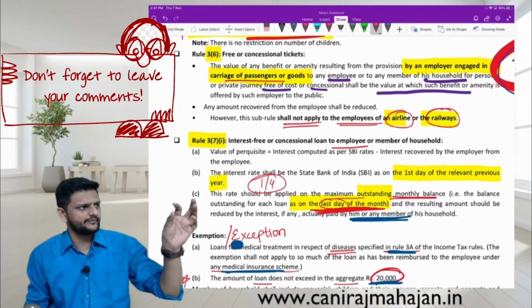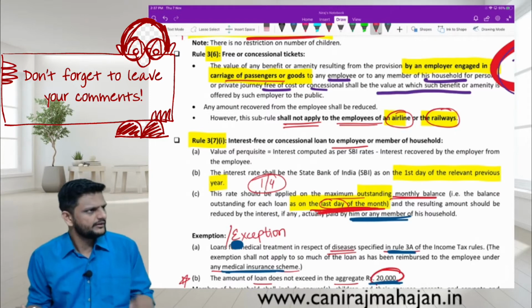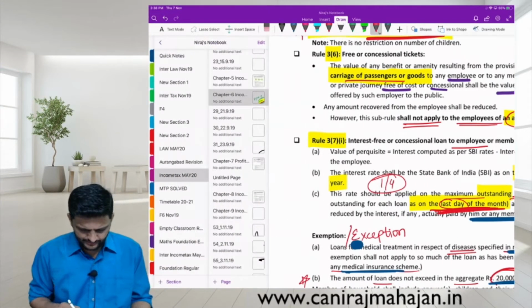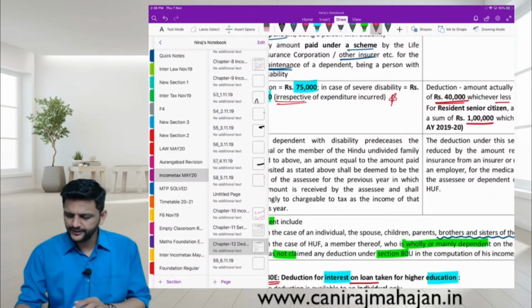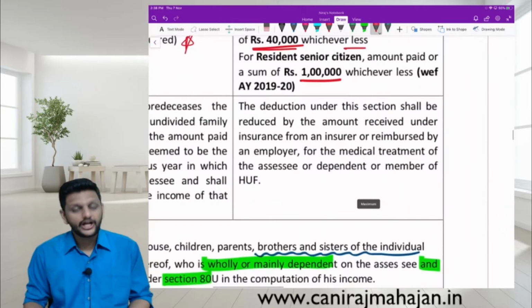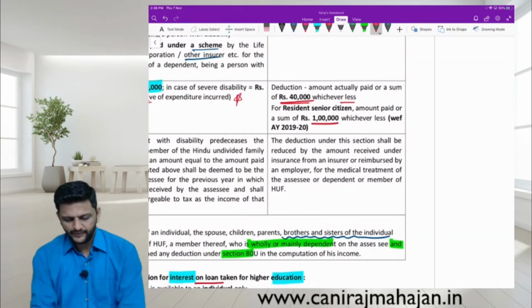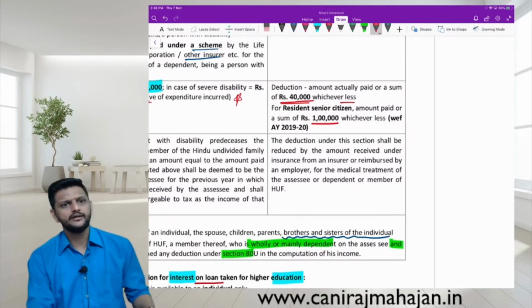So if deduction is claimed under section 80DDB and you get some money back from the insurance company, the deduction will be proportionately reduced. Check the wordings. The deduction under this section shall be reduced by the amount received under insurance from an insurer or reimbursed by the employer.